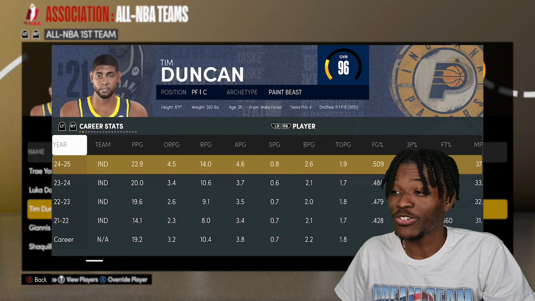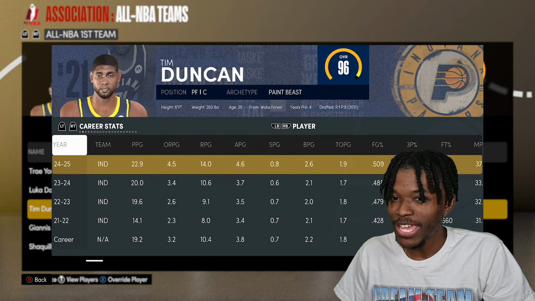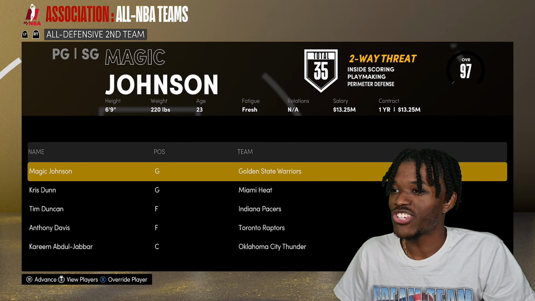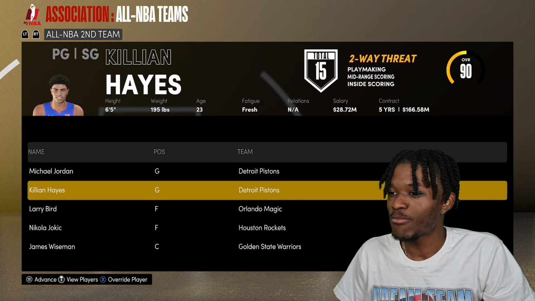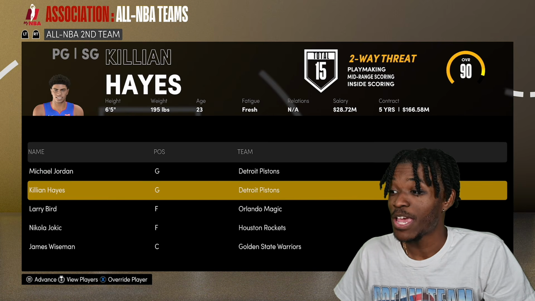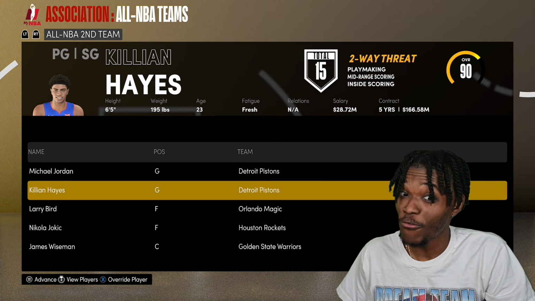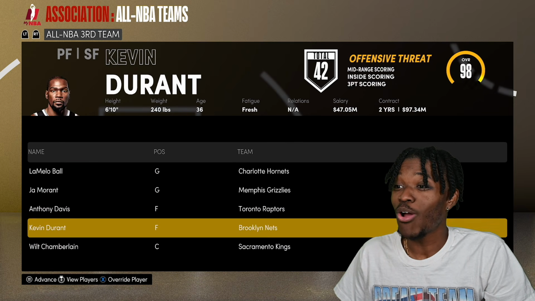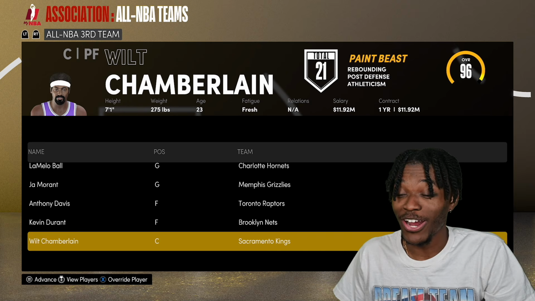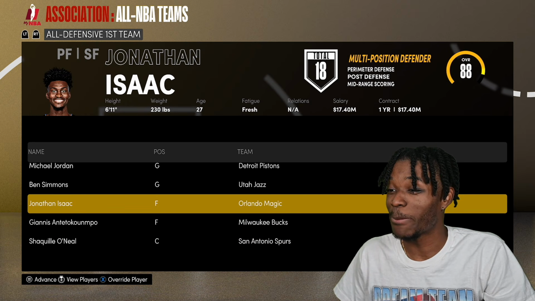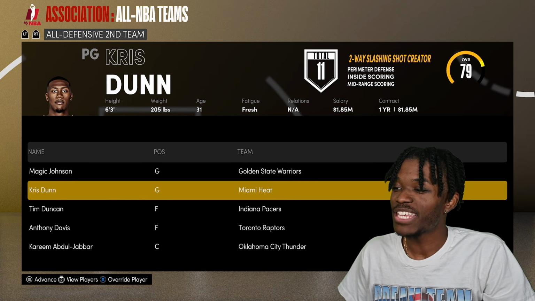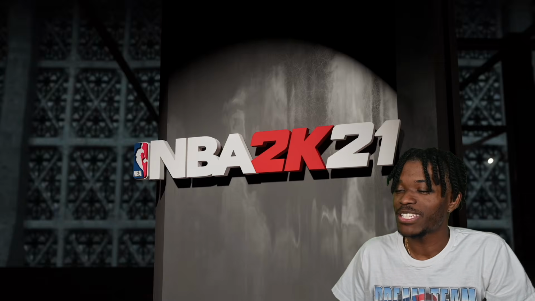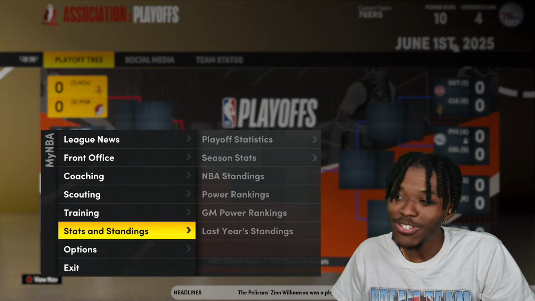All-NBA Tim Duncan is here. Does that mean that the Pacers are good? We will find out. Shaq is on that team as well. Second team, we have MJ and Killian Hayes becoming the best backcourt in the league because they're both All-NBA players. Larry Bird is there. Yeah, LeBron gonna mess around and not be one of the greatest of all time because he's playing with so many great players. And LeBron not making an All-NBA team, Chris Dunn out of nowhere. LeBron not making an All-NBA or defensive team is actually kind of crazy. But they are the 1 seed, so it's like give or take, man.